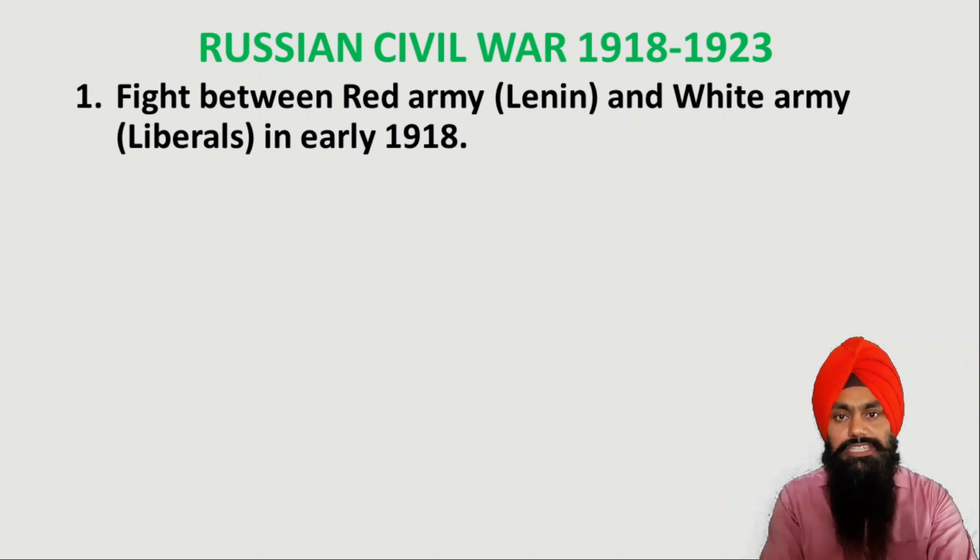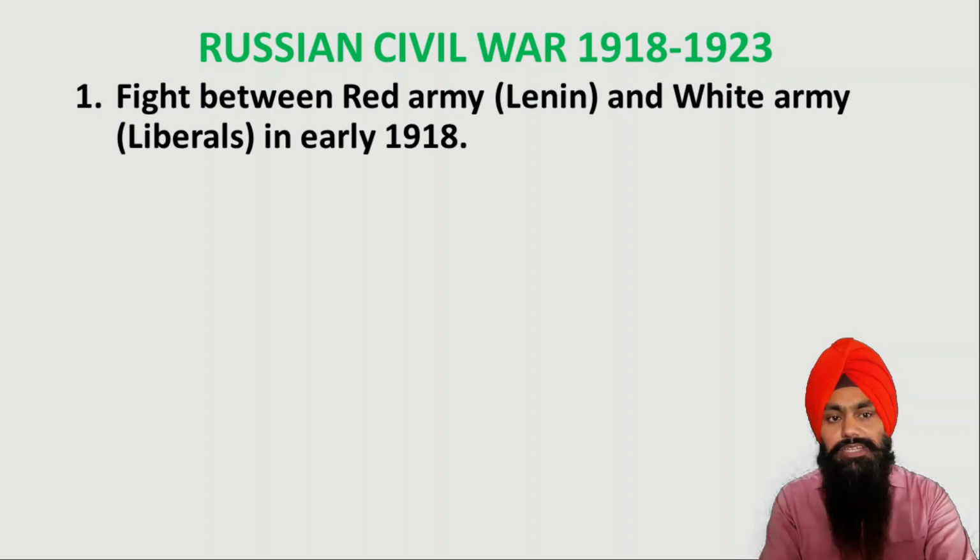Here we see that there was a fight between the Red Army and the White Army. Lenin was the leader of the Red Army, and the White Army was led by the liberals. So there was a civil war between these two parties.